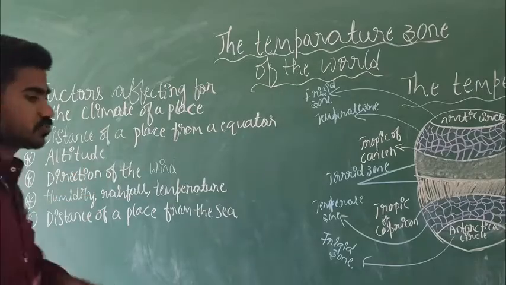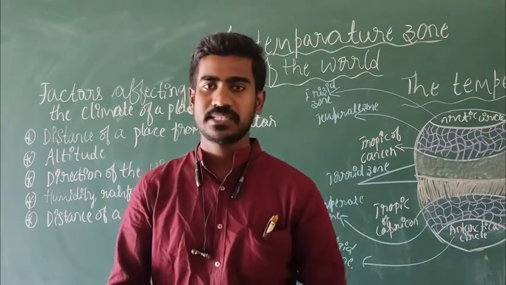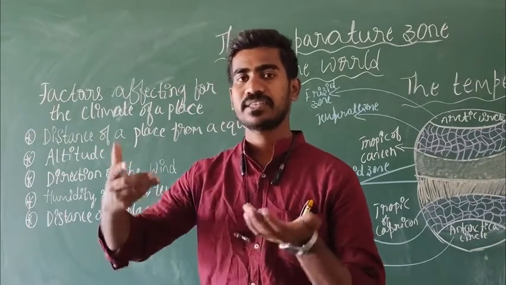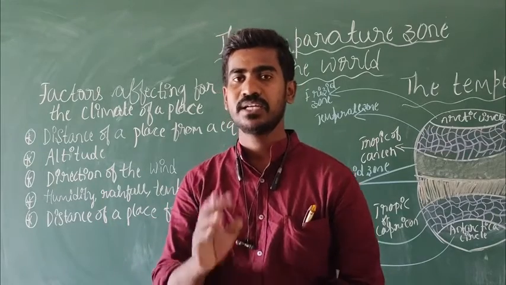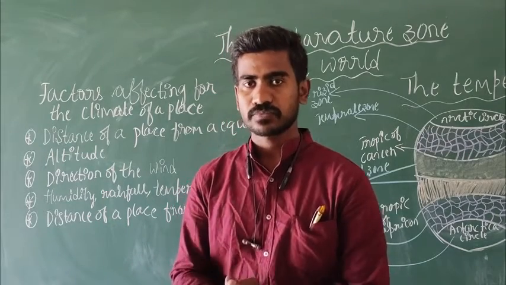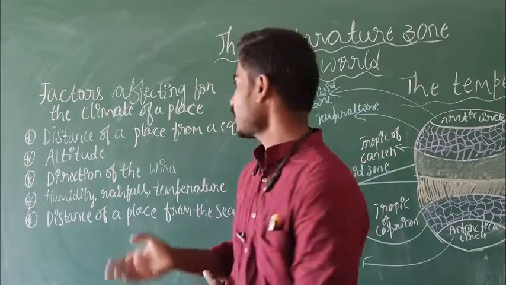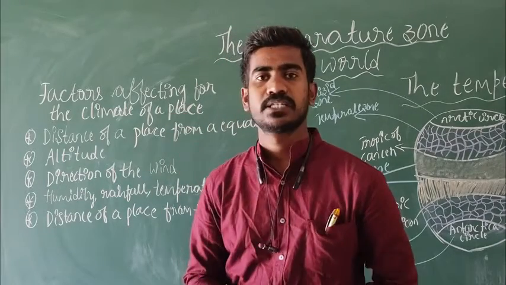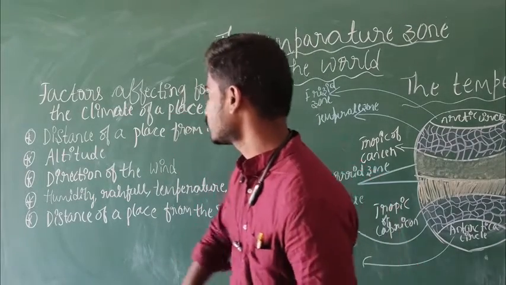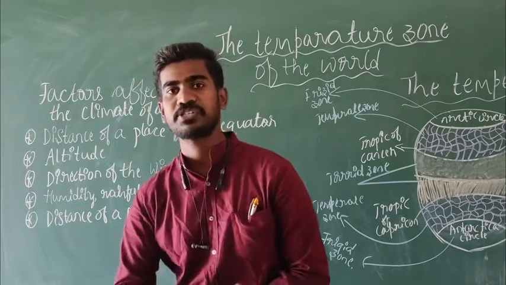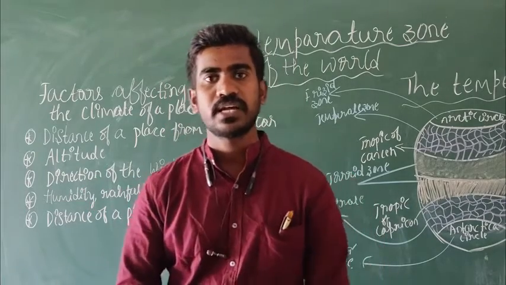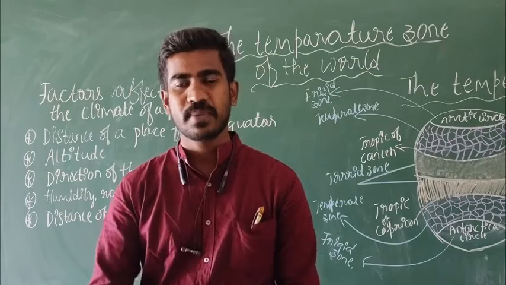And altitude means the height of a place. If any place is higher than the sea level, then there we feel cool. That is also one of the factors of climate. Next one, direction of the wind. We can see that here with a small example.